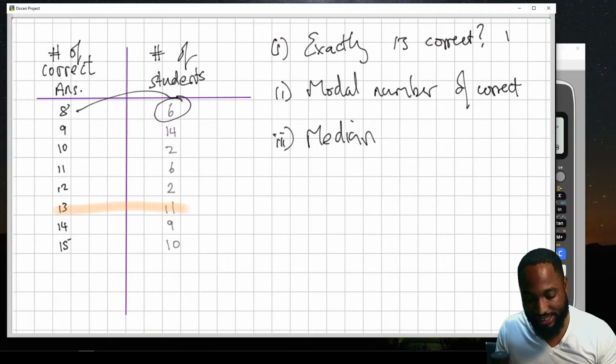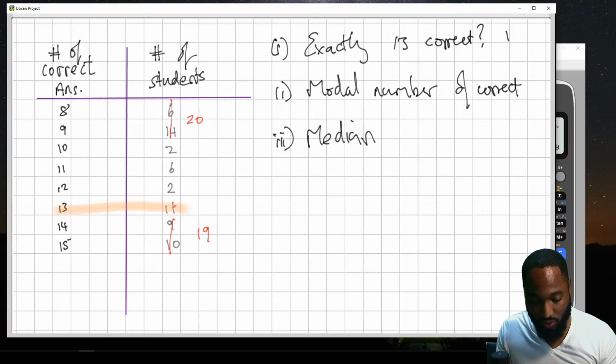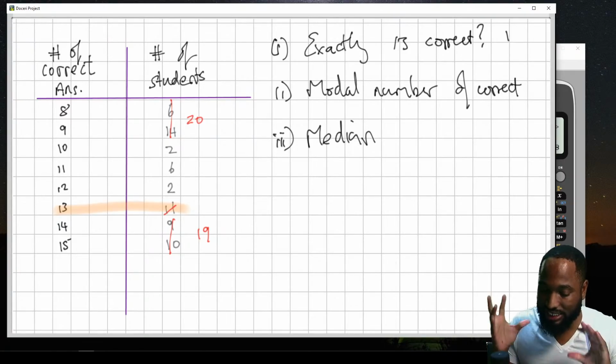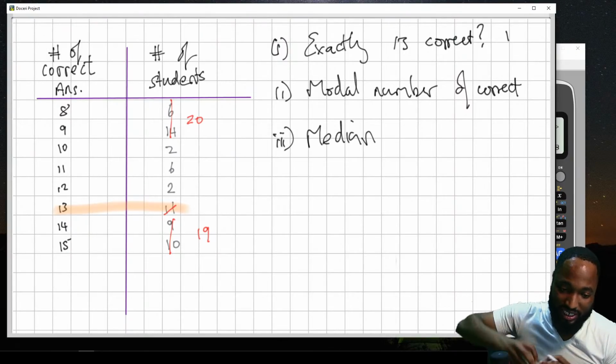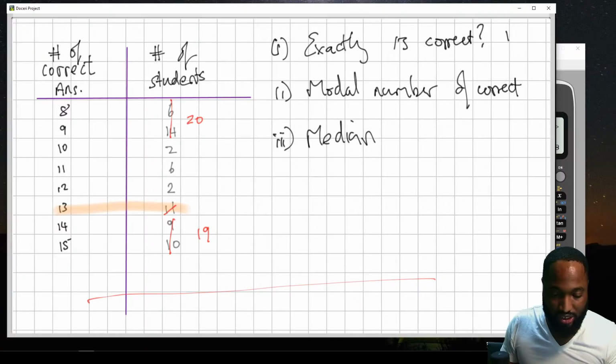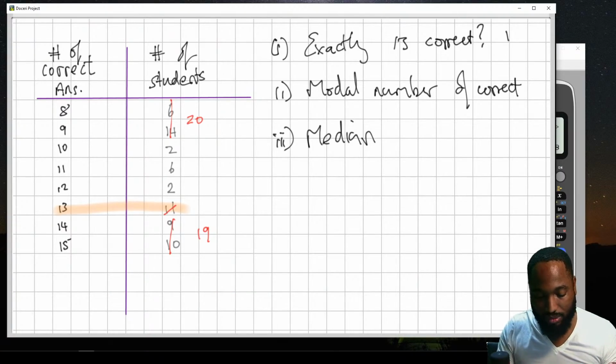Is 6 8s, 10 15s, 14 19s. So what you could do is cross like this. I crossed 6 and 14 here, so I crossed out 20. I crossed 9 and 10 here, so I crossed out 19. I still need to cross out 1 out of that. You're crossing out numbers coming up here, but instead of writing out all the individual numbers, you can do it in the table. But you need to think very clearly about what you're doing.